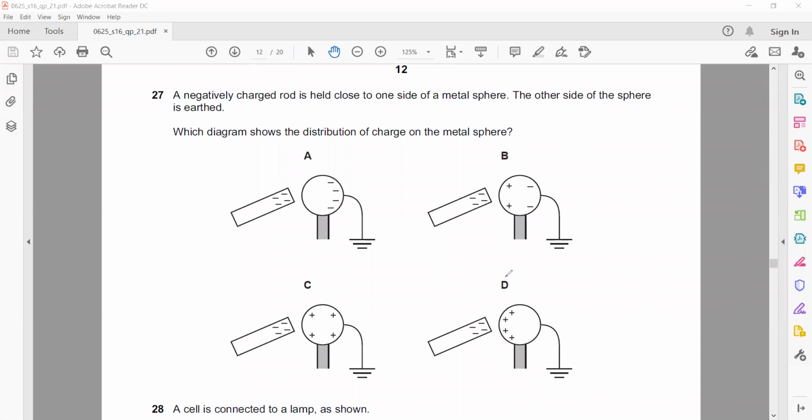So the correct answer for 27 is D. Why? Because unlike charges attract each other and electrons experience a repulsion, so they will go out. Why this one is still positive charges, but it will not have equal distribution right now because there is a negative charge rod, so most of the positive charges move towards the charged rod.